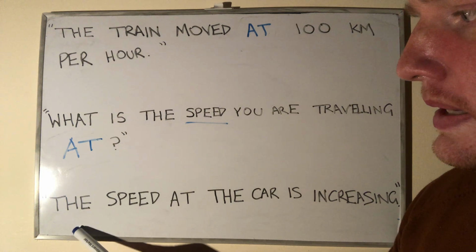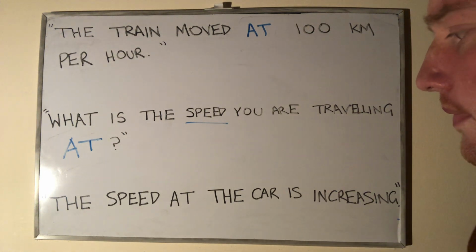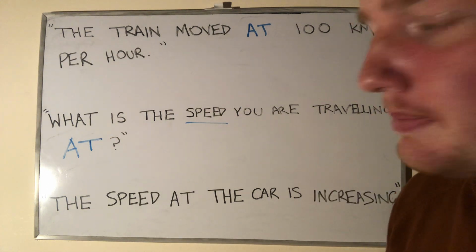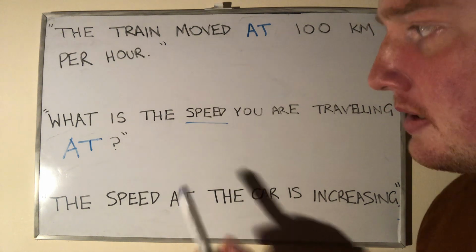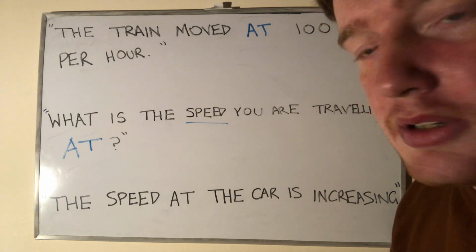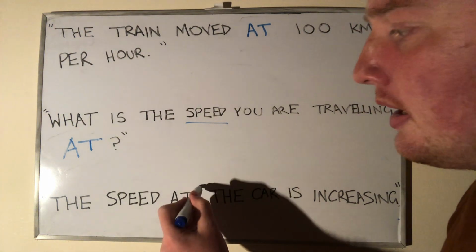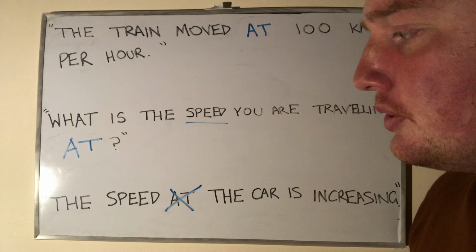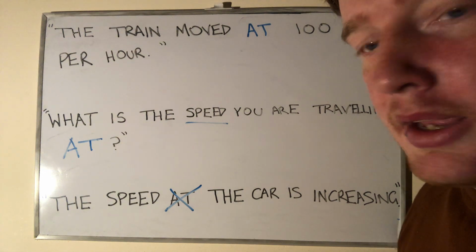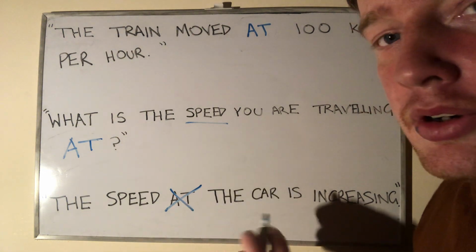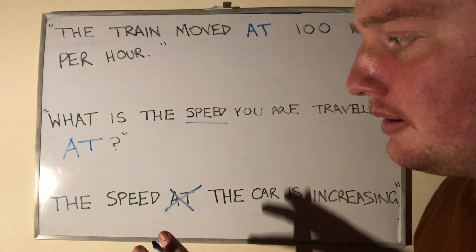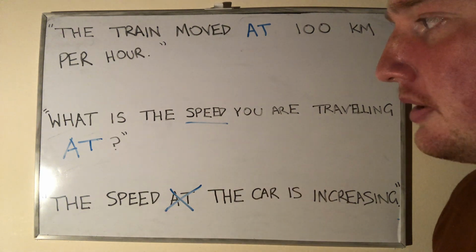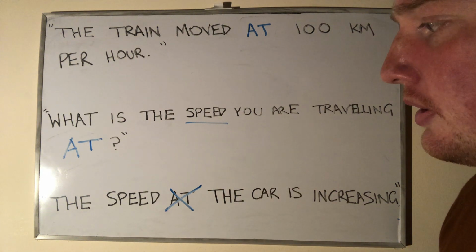But what about this? The speed at the car is increasing. Well, superficially this seems okay. We're talking about speed as the previous examples, and we're using the preposition at like the previous examples. Perfect. Job done. Not quite. At is the inappropriate preposition to use in this case. Why? Well, here we're no longer referencing the magnitude of the speed. Notice how no figures are mentioned referencing the magnitude, or there's no questions made about it, nothing of the sort.